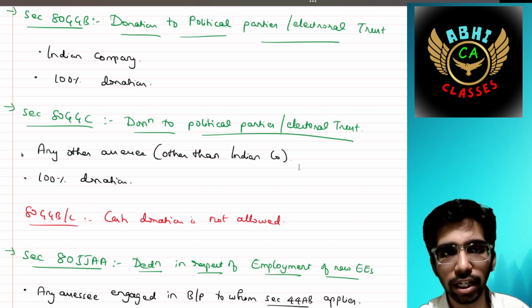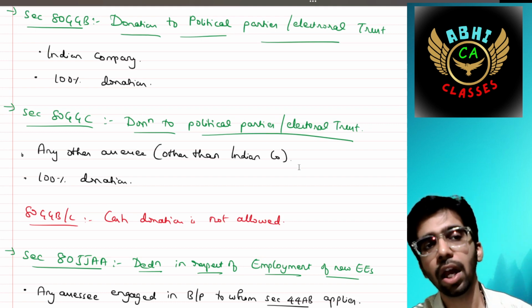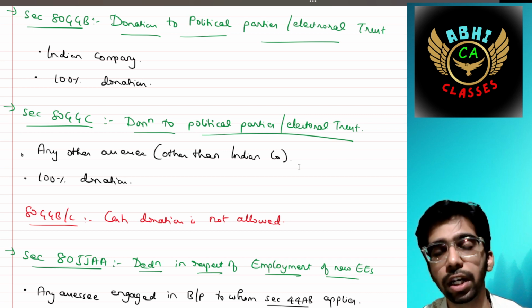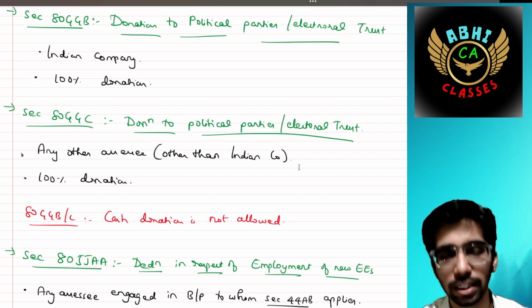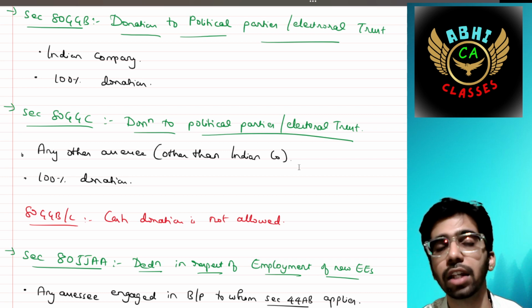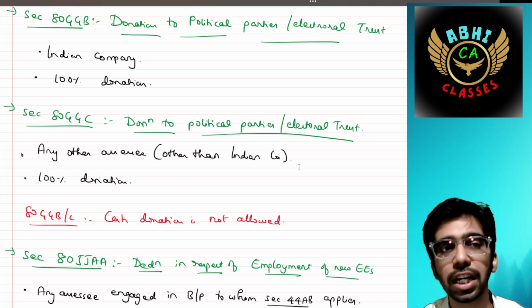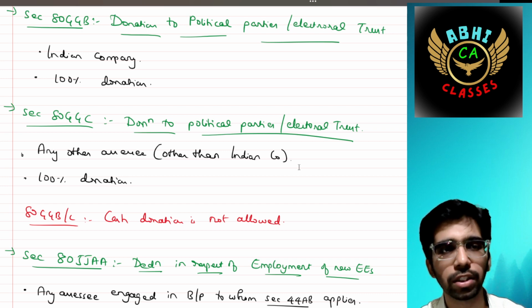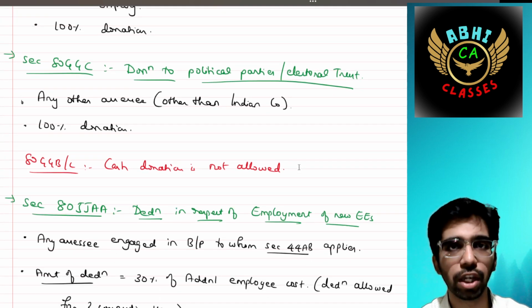Then 80GGC is the same concept, applicable to all other assessees other than Indian companies, because for Indian companies 80GGB is there. For all other assessees, 80GGC is there. If you contribute towards political parties, then 100% deduction can be taken.